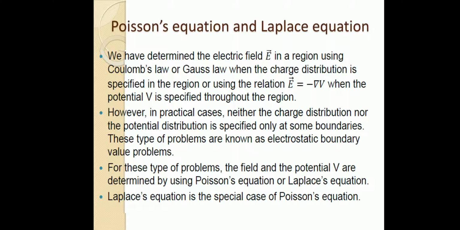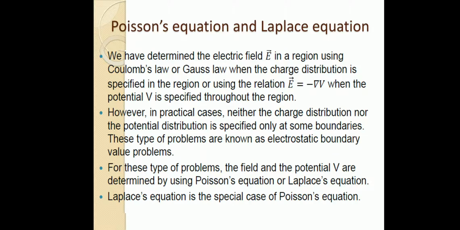So why are we going for Poisson's equation or Laplace equation? We can find the electric field intensity in a region using Coulomb's law or Gauss law when the charge distribution is specified in the region, or using the relation E is equal to minus del V when the potential V is specified throughout the region.